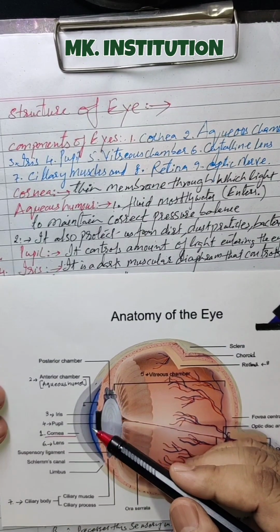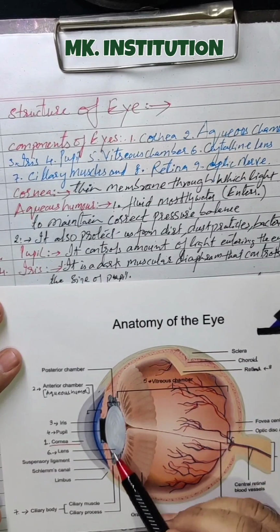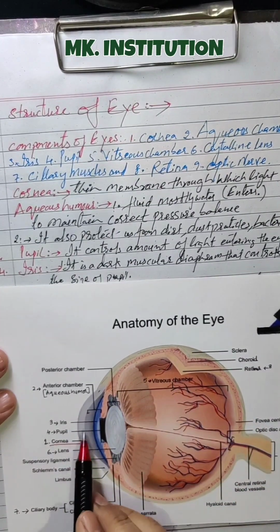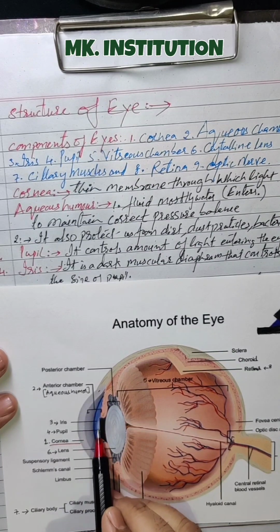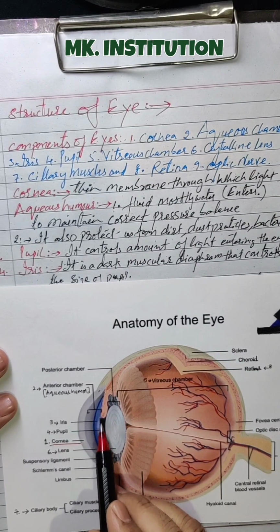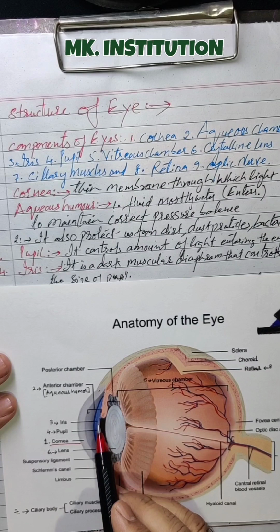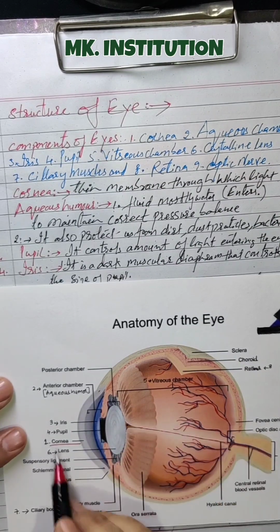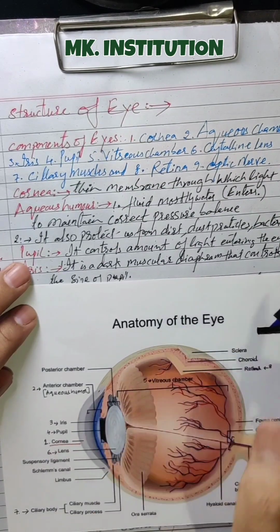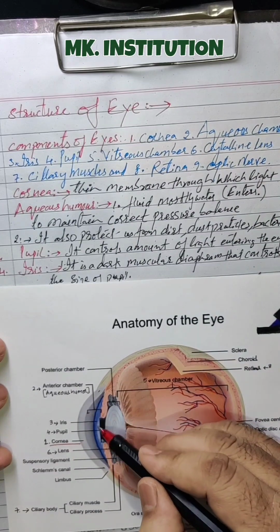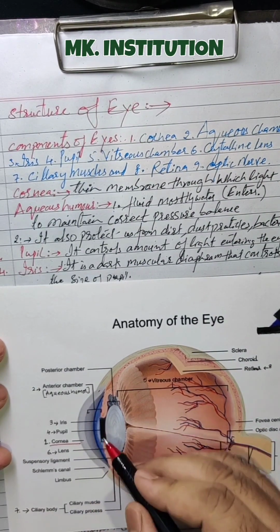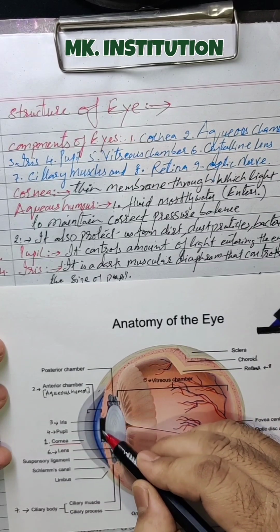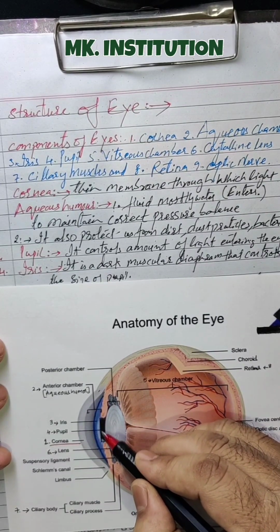And what is the iris doing, you know? It is a dark muscle. Iris is a dark one here, completely clear. Before that, the pupil is there. It controls the amount of light entering, and this is the pupil, the blue color line. This dark one is nothing but the iris. This dark one doesn't allow light. Okay, this is the iris, clear.